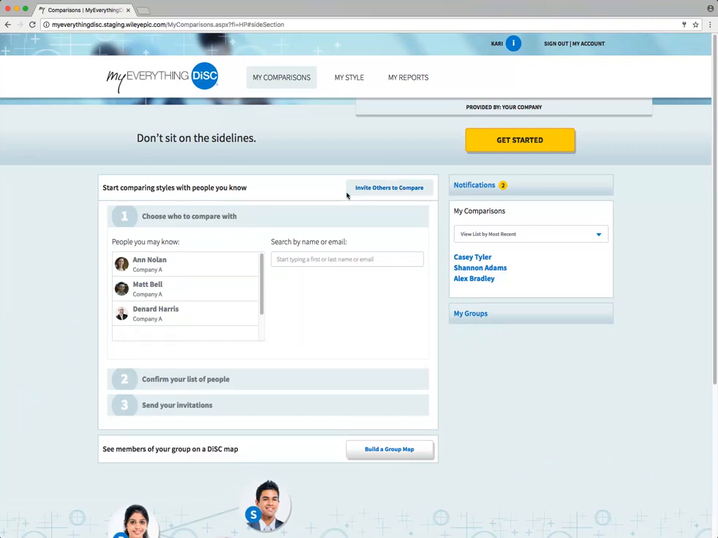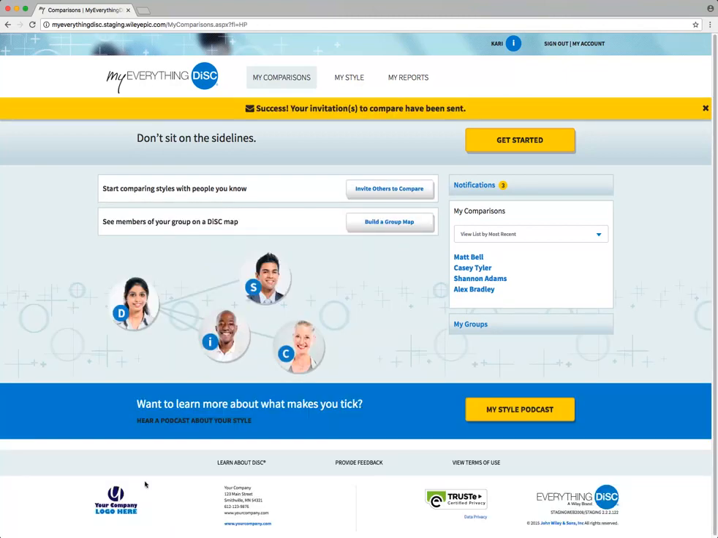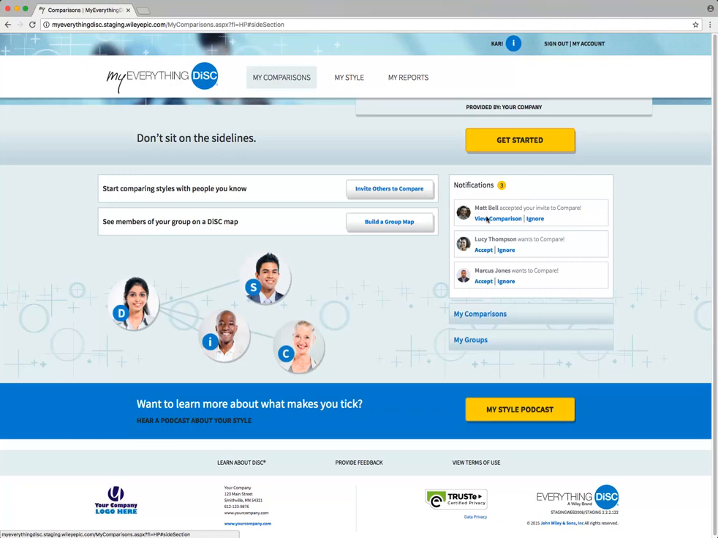Just begin typing in the person's first or last name or email to find them. Now send a request to compare styles. Once they've accepted your invitation, the new comparison will appear in the notifications section.